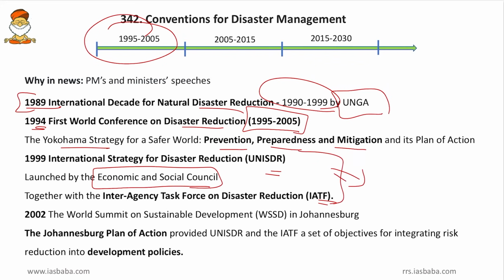And then in 2002, the World Summit on Sustainable Development was held in Johannesburg. So this is nothing but the Rio Plus 10. And here the Johannesburg Action Plan, it provided UNISDR and IATF a set of objectives for integrating risk reduction into developmental policies. So now the risk reduction was integrated with the developmental policies. So here somewhere around 2002 comes the Johannesburg Summit, and this we can take it as Johannesburg Action Plan.